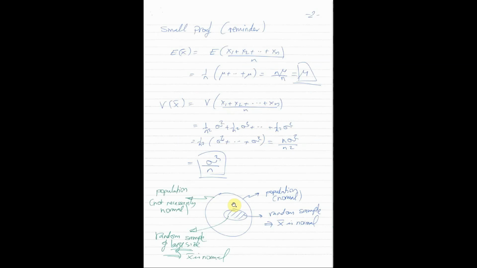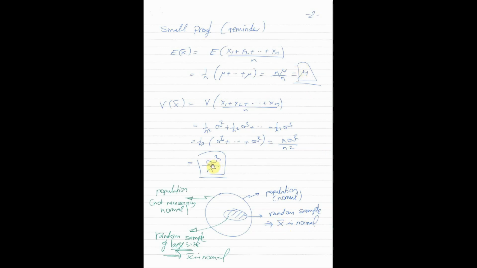Now, let me summarize. Let me put things together. What we covered so far is this blue part of our ideas here. So if we have a population that has a normal distribution, and then we choose a sample at random from this population, and we calculate the average of this sample itself. Let's call this average x bar. What did we know so far? That x bar has a normal distribution. Actually, that's nothing new. All this is from chapter 5. X bar has a normal distribution with mean mu and with variance sigma square over n.